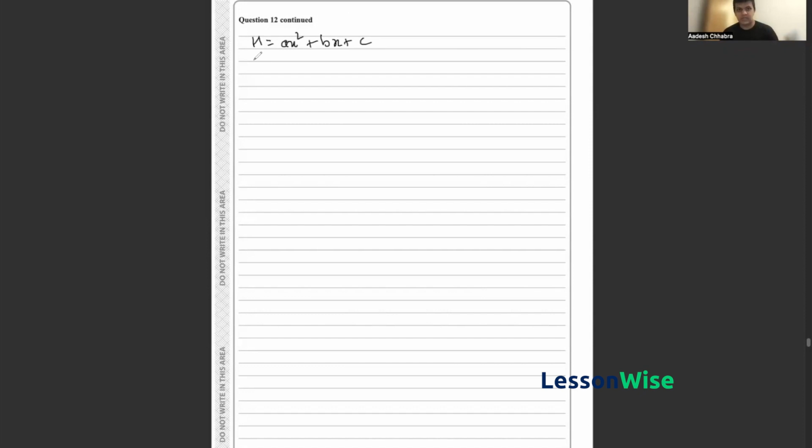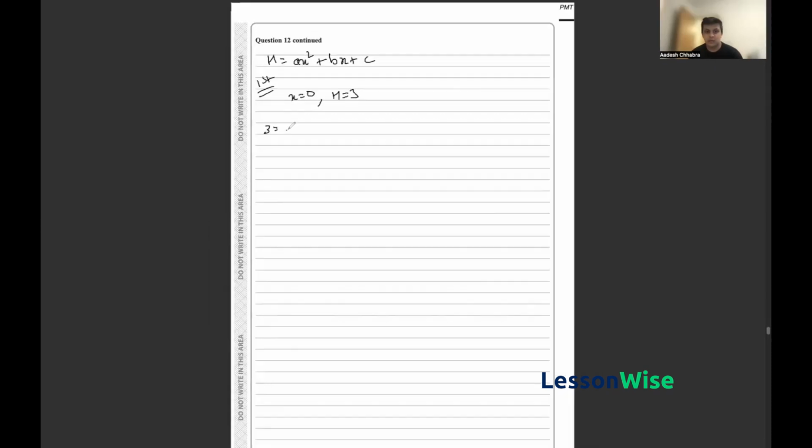Now, if you remember from the first point of information, we've been told that the ball was initially hit from a height of 3 meters. That means that when the horizontal distance is 0, so x is equal to 0, h is equal to 3. So we can substitute both of these values into our generic equation. So 3 is equal to a times 0 squared plus b times 0 plus c. This is equal to 0, and this is equal to 0. Hence, we know that c is equal to 3.